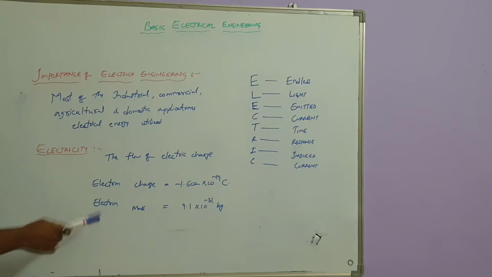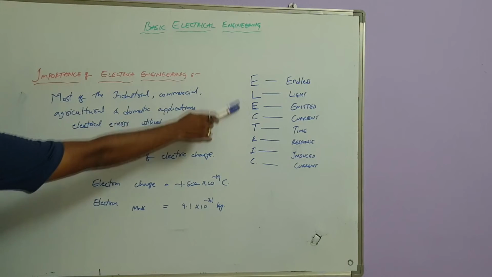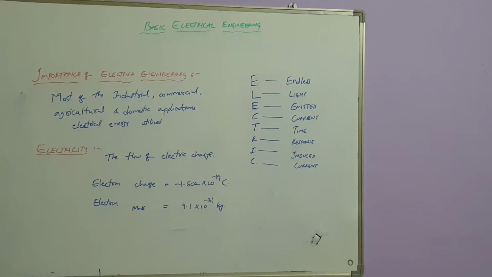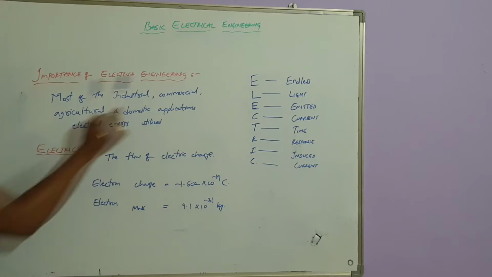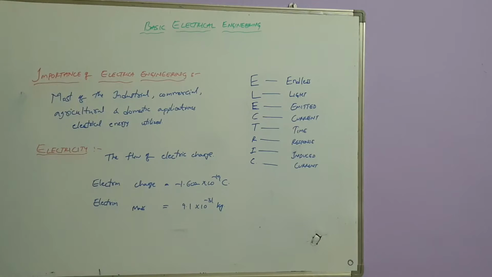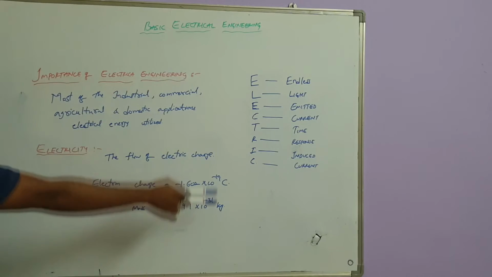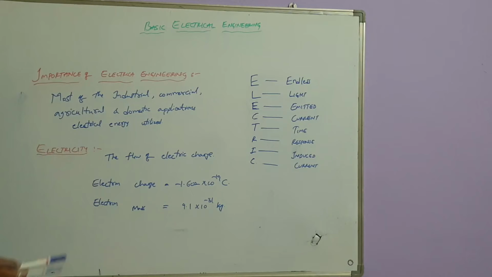That means the electron charge will liberate the electric current. Due to this electric current, we have voltage, electrical power and electrical energy. One by one we will discuss electrical current, voltage, power and electrical energy.